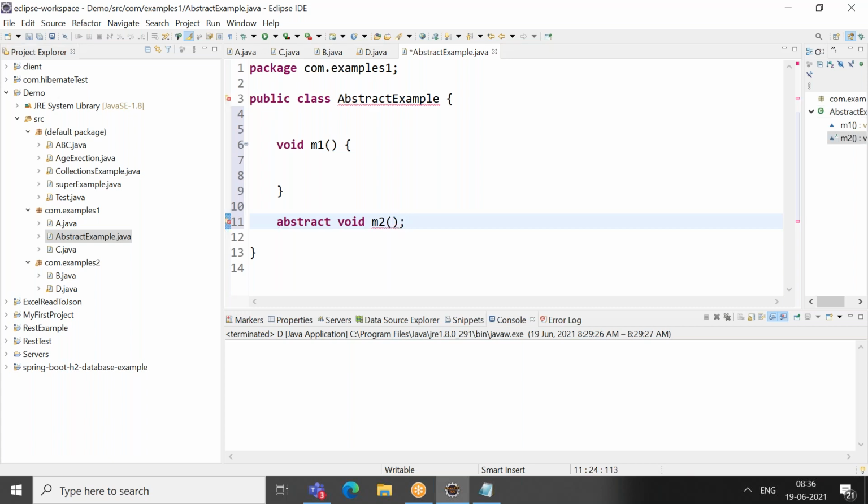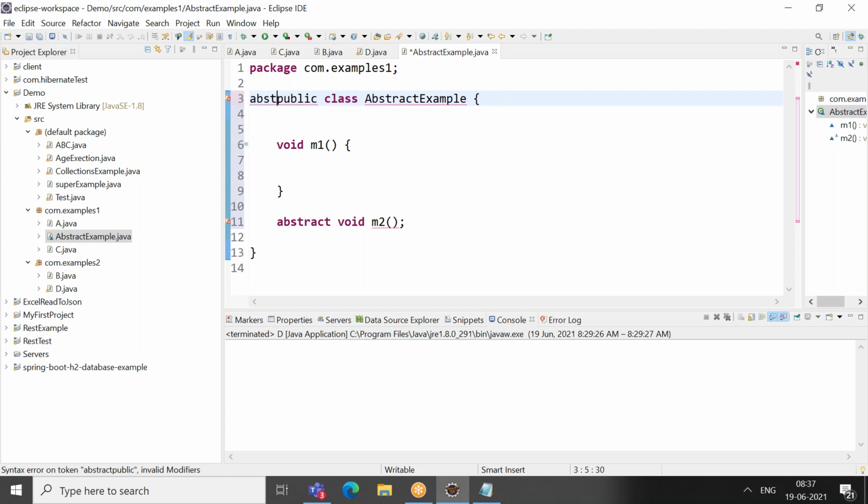Then it is throwing an error. What is the error? If you are having at least one abstract method, your class must be abstract. So I should declare this class as abstract. See that error.